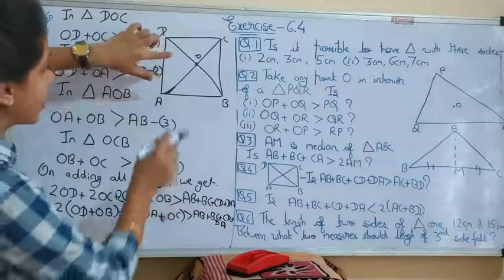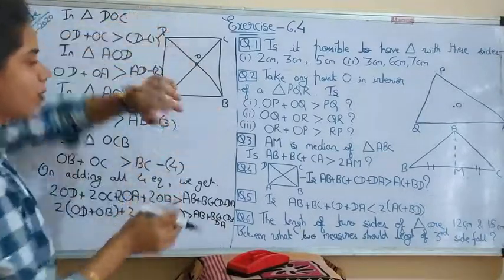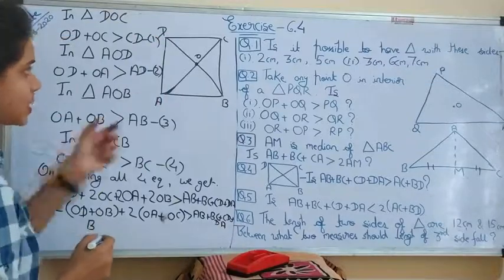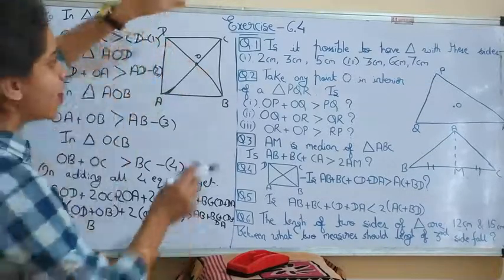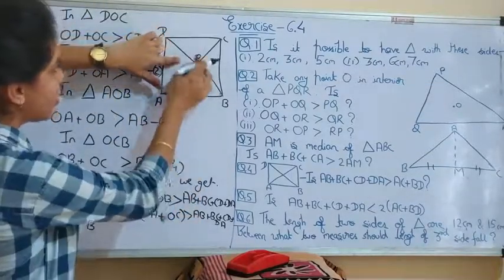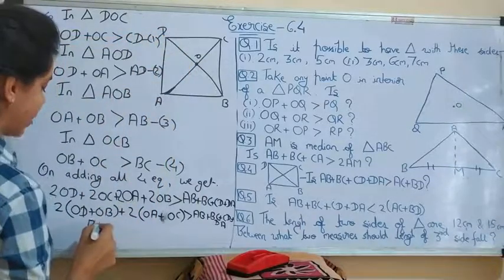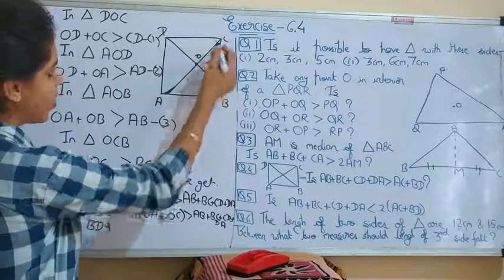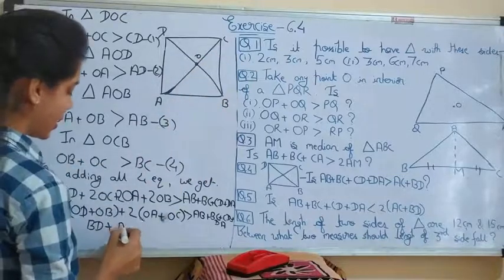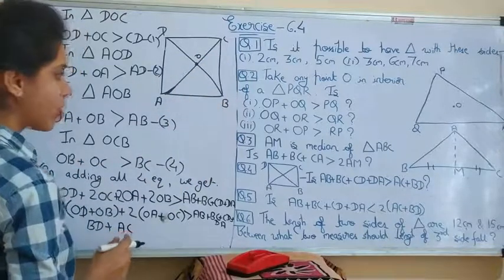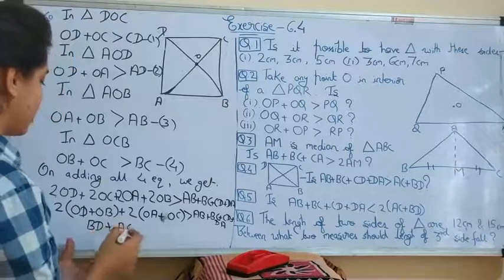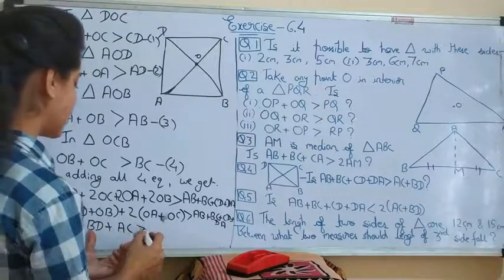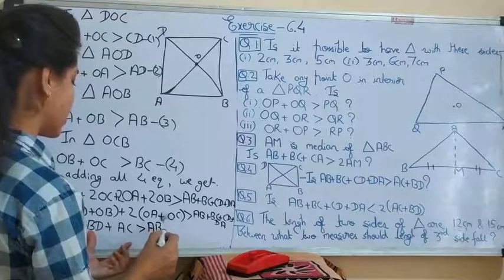OD plus OB gives you the whole diagonal BD, and OA plus OC gives you the whole diagonal AC. Means the sum of the diagonals is greater than the sum of all sides.